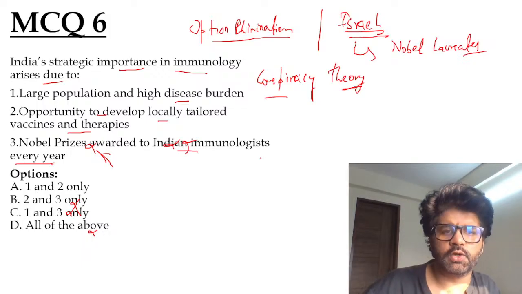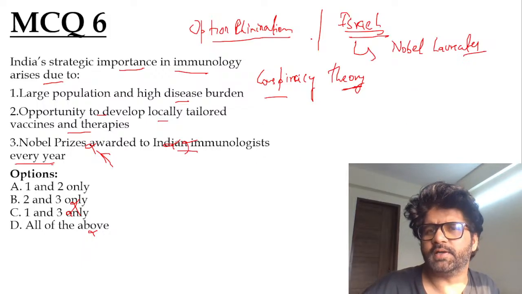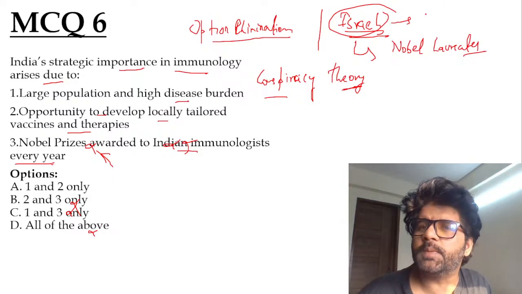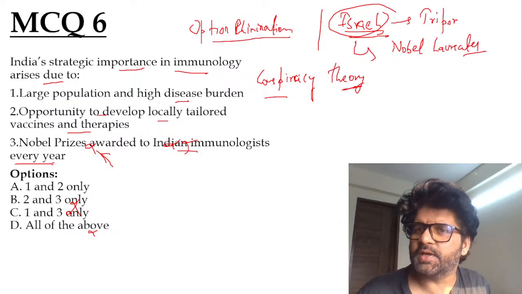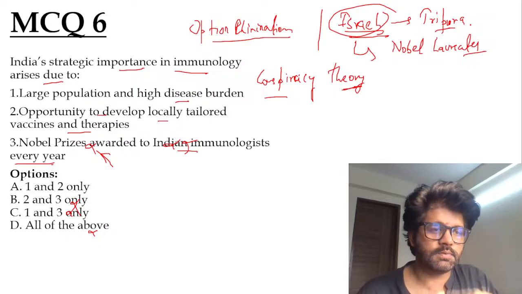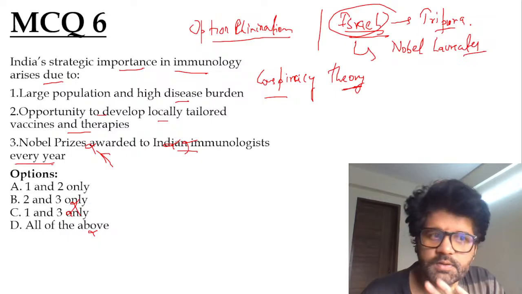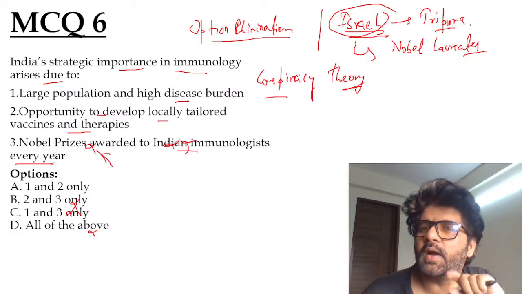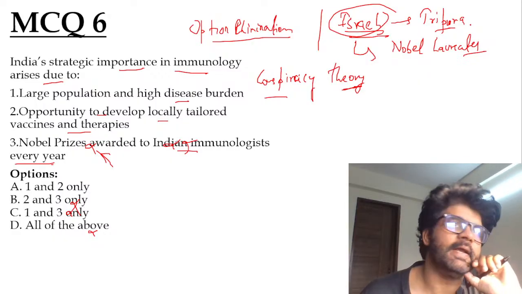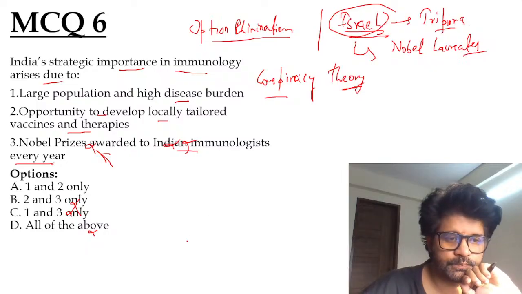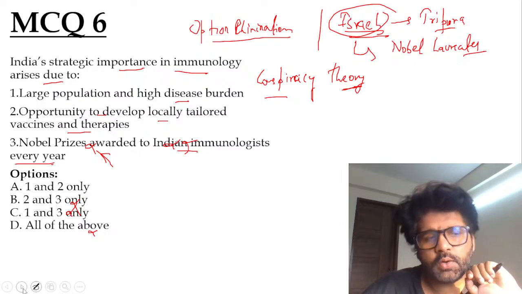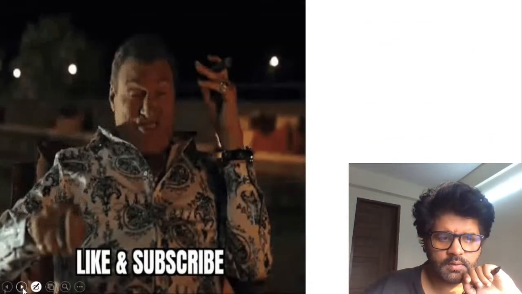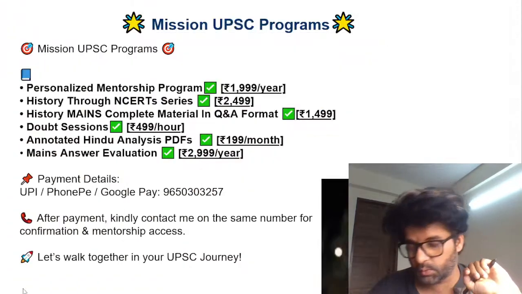Why don't we have Nobel laureates? Israel, which is the size of Tripura, a state in India, has more Nobel laureates than India. Why? If you know the answer, give it to me. Think about it and tell me tomorrow or today, you can send it to me. Very important question.